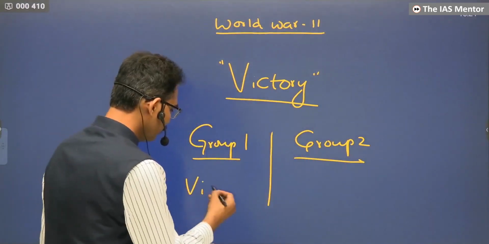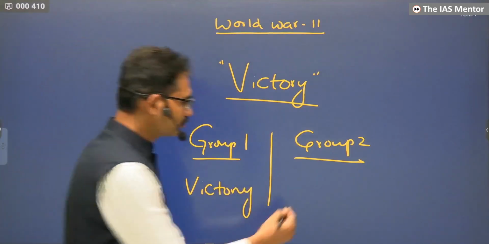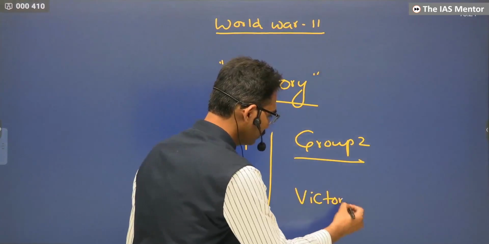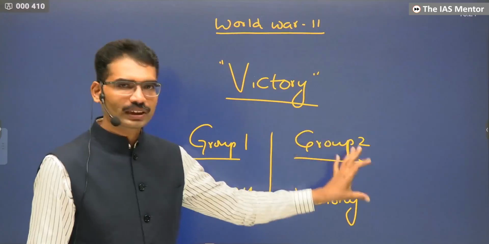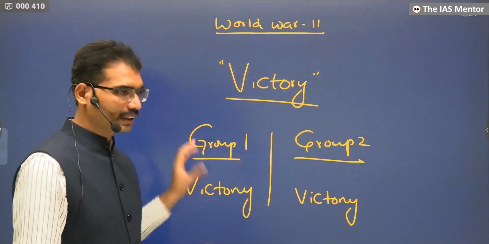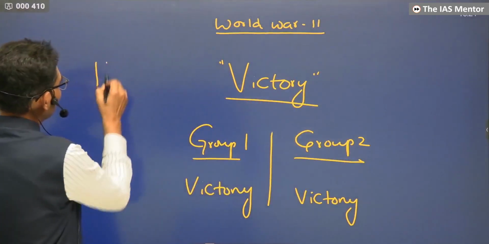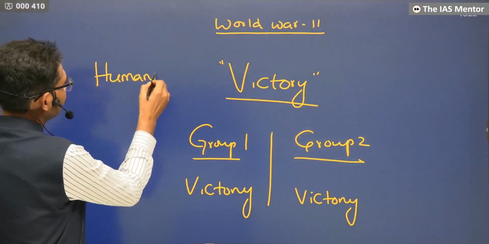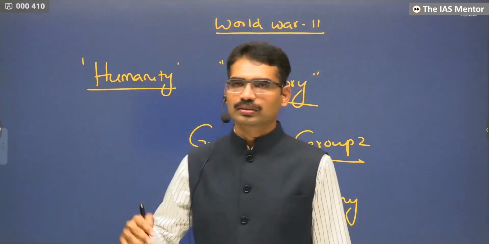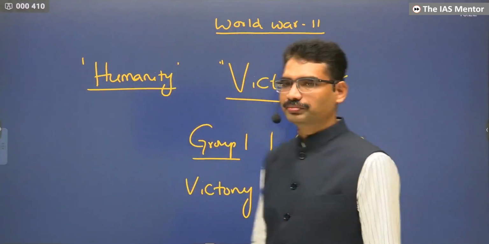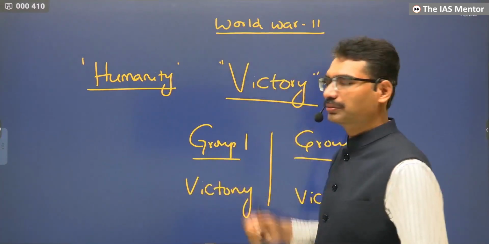They want to achieve victory. What is the goal of Group 2? Theirs also is to achieve victory. Group 1 wanted to become victorious against Group 2, and Group 2 wanted to become victorious against Group 1. It is the best example to show to what level humanity can fall to achieve victory. Different people have different ambitions, but everyone wants this one.